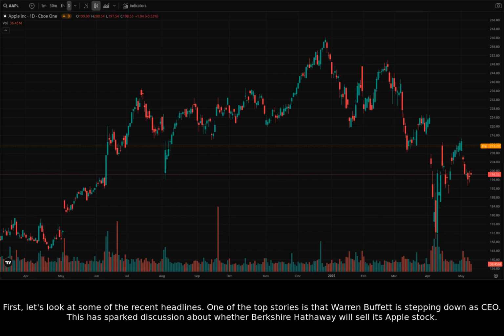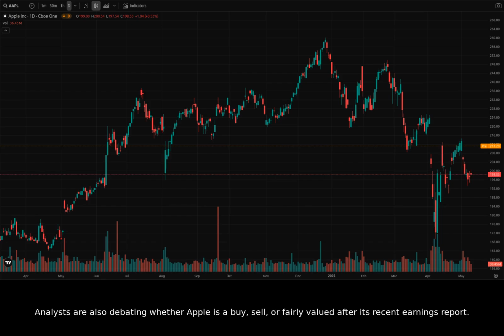One of the top stories is that Warren Buffett is stepping down as CEO. This has sparked discussion about whether Berkshire Hathaway will sell its Apple stock. Analysts are also debating whether Apple is a buy, sell, or fairly valued after its recent earnings report. Jim Simon's Renaissance Technologies also has a stake in Apple, so we'll consider their perspective as well.